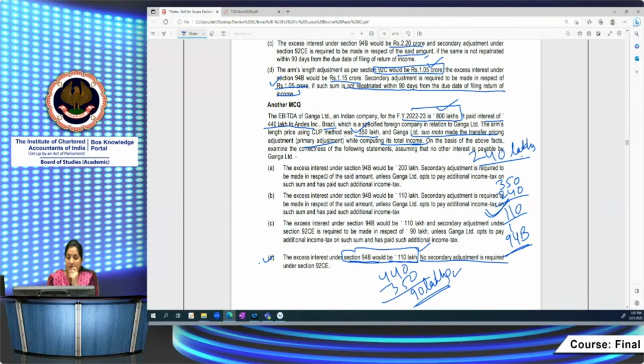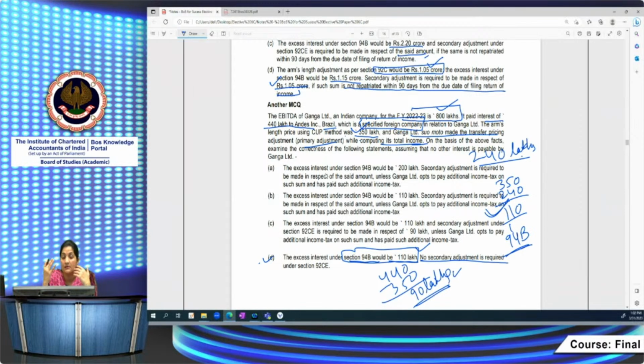Here this is specified foreign company. Basically this specified foreign company is relevant with respect to section 115BBD also. There they are saying if an Indian company is receiving some interest from a specified foreign company, it would be chargeable to a lower concessional rate of 15%. But by the Finance Act 22, students, it's a very important amendment for you. They have abolished this.